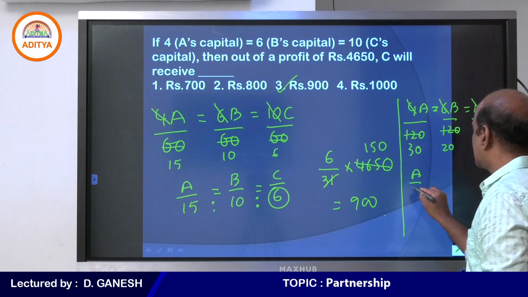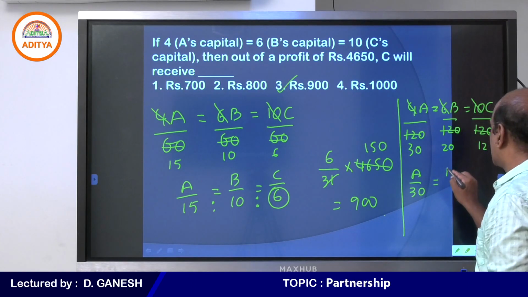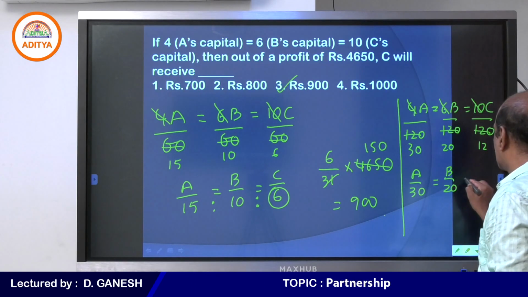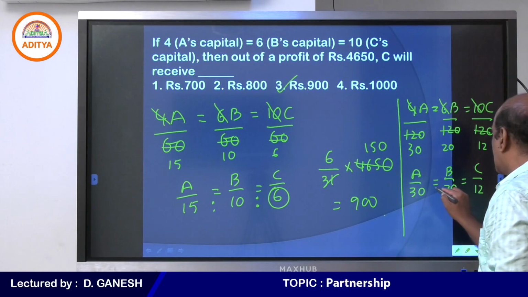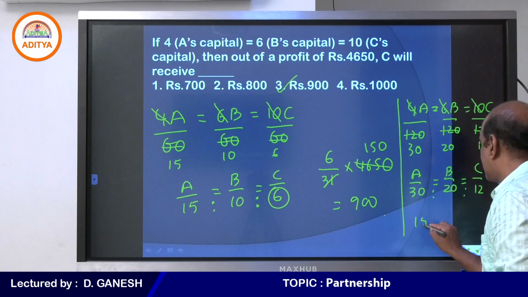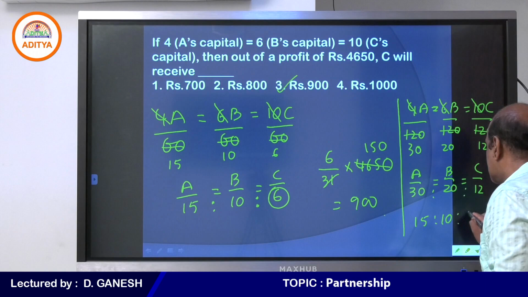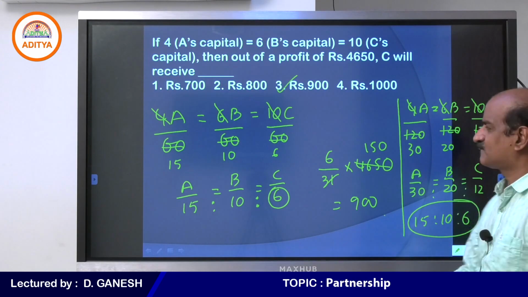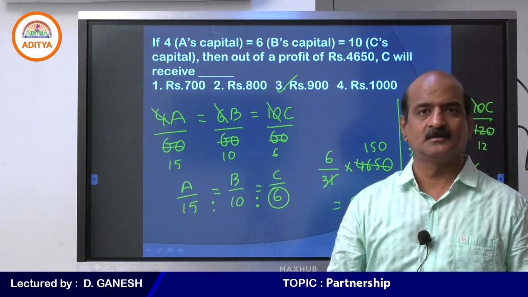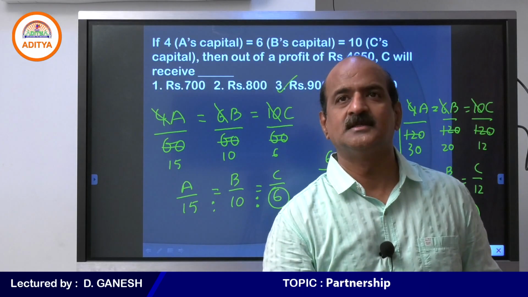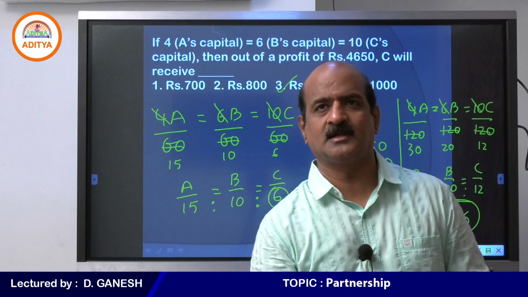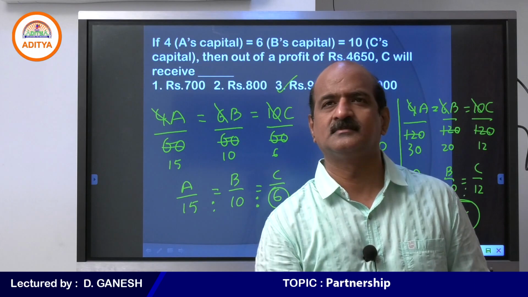So A by 30 is equal to B by 20 is equal to C by 12. At the end, the answer is 15 is to 10 is to 6. You can take any number, but 60 is the most convenient number, so we take that.